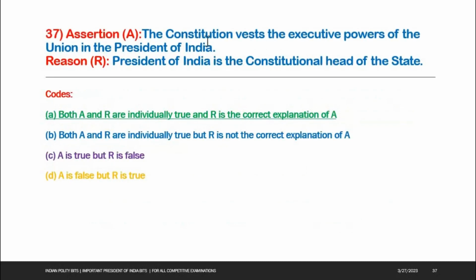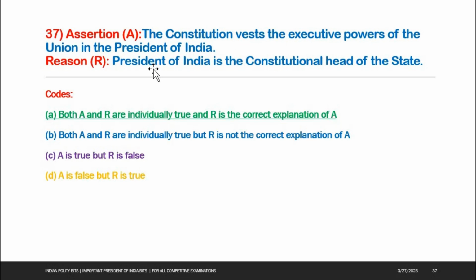Next one, assertion. The Constitution vests the executive powers of the Union in the President of India. Reason. President of India is the constitutional head of the state. The Constitution vests the executive powers of the Union in the President of India.